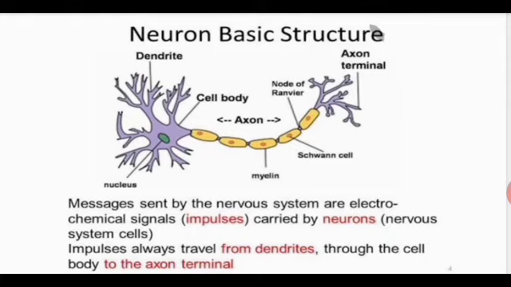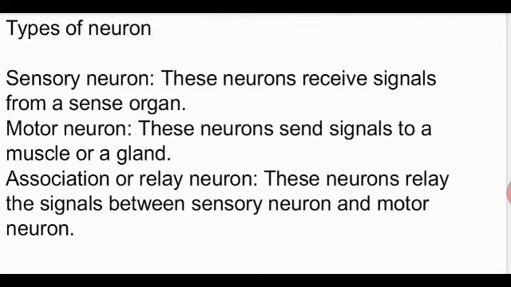Clear? These impulses always travel from the dendrite through the cell body, that is cyton, and then from the cell body through the axon up to the axon terminal, that is the end of the axon. Next to the axon end will be the beginning of the next cell's dendrite. Okay, so that will be very clear in the next slide.